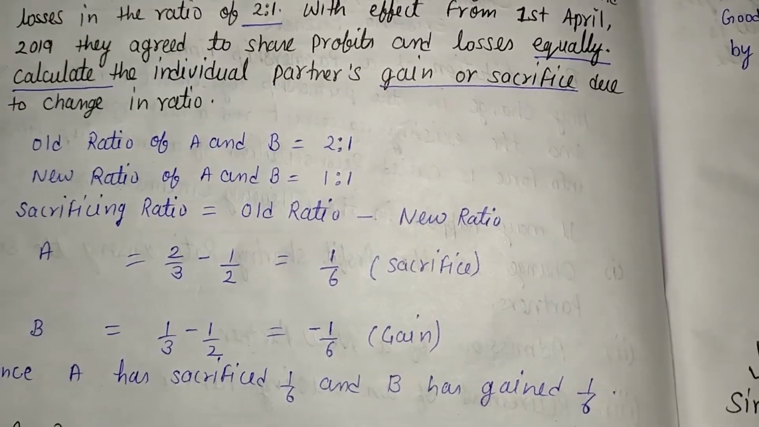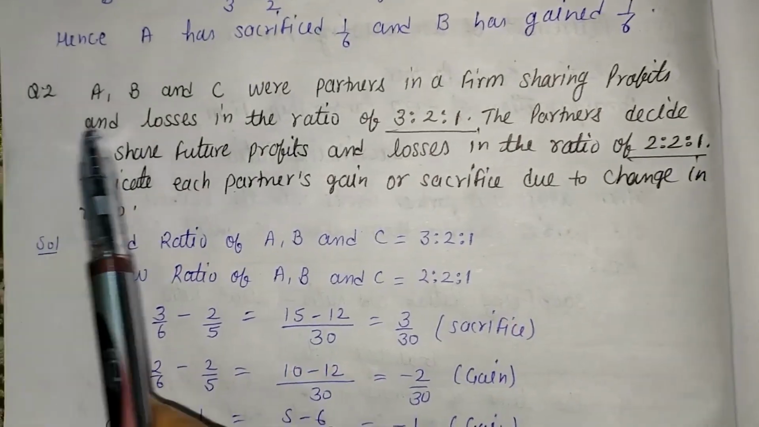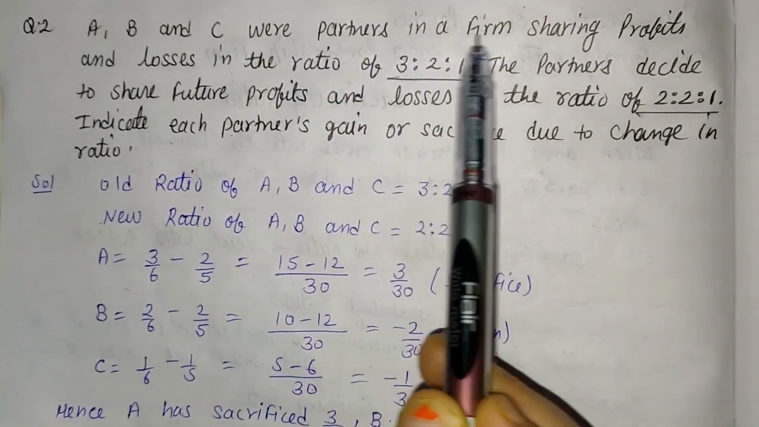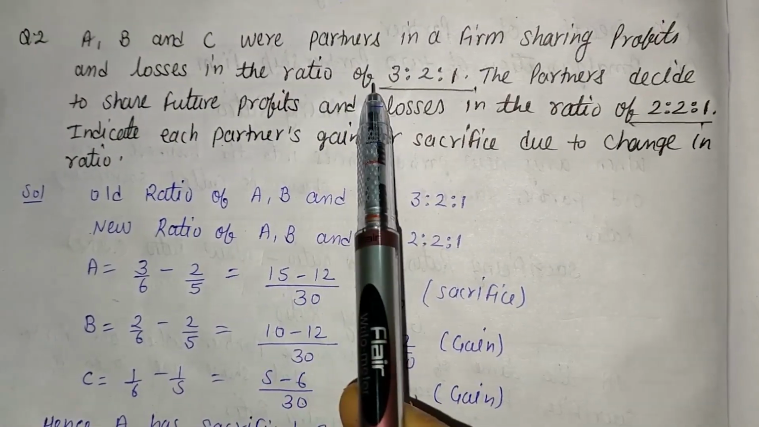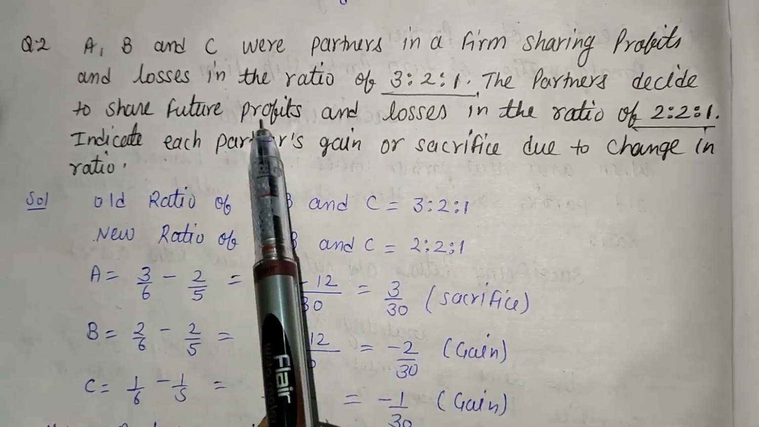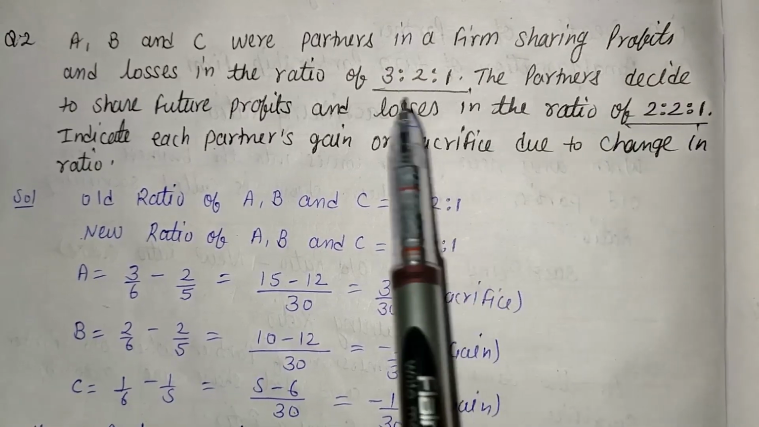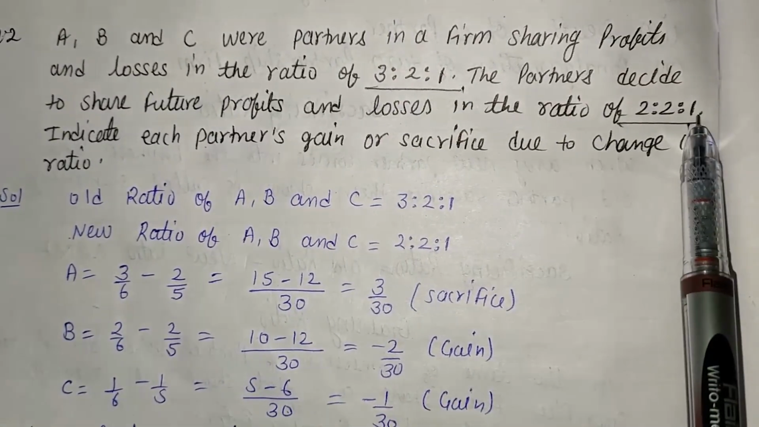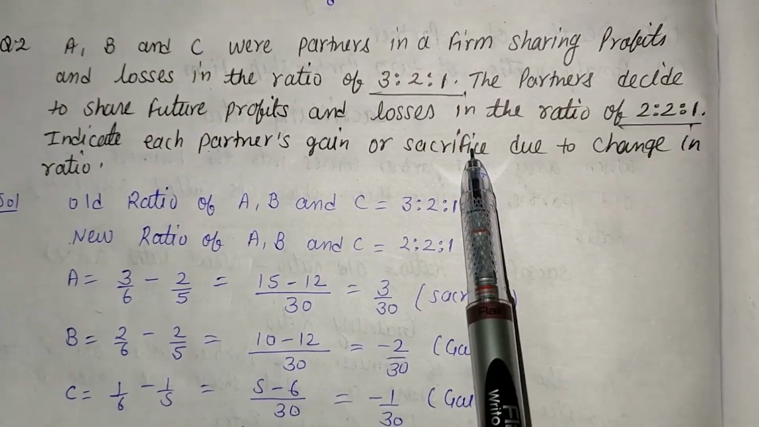Now the next question is, A, B and C were partners in a firm sharing profits and loss in the ratio of 3:2:1. The partners decide to share future profit and loss in the ratio 2:2:1. Here the old ratio is 3:2:1 and the new ratio is 2:2:1. Indicate each partner, calculate gain or sacrifice.